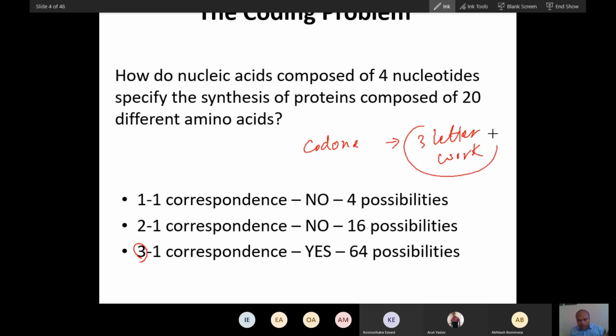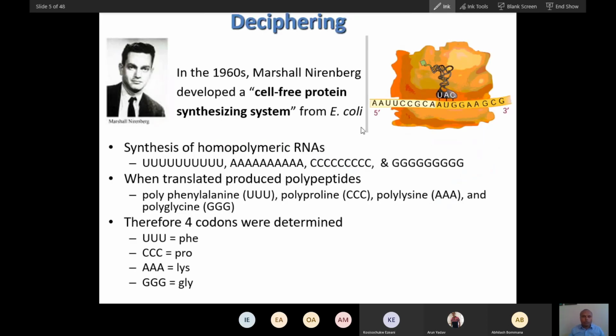Now these 3-letter words have to be proven experimentally. If a hypothesis is not proven by experimentation, that hypothesis is rejected.